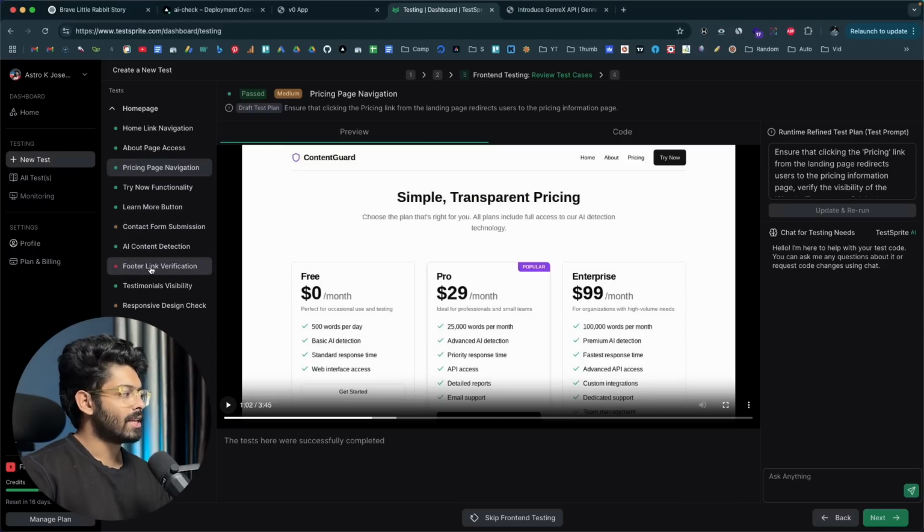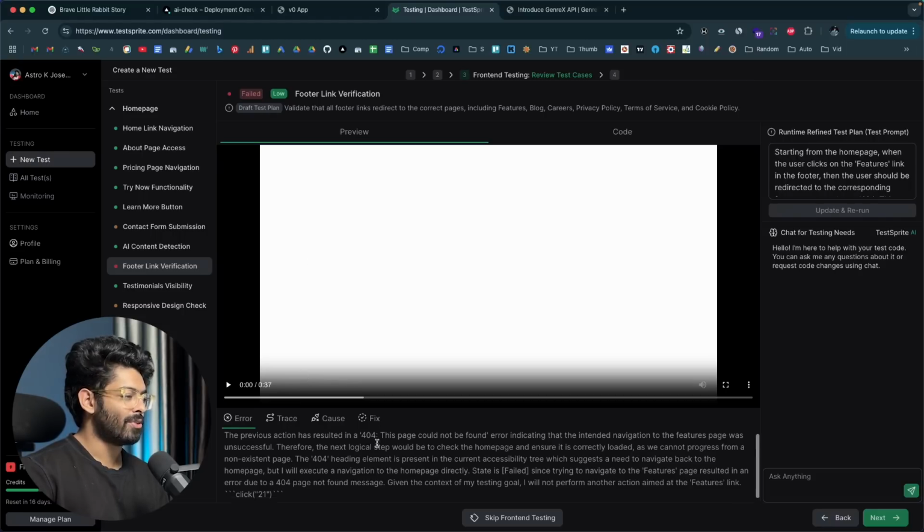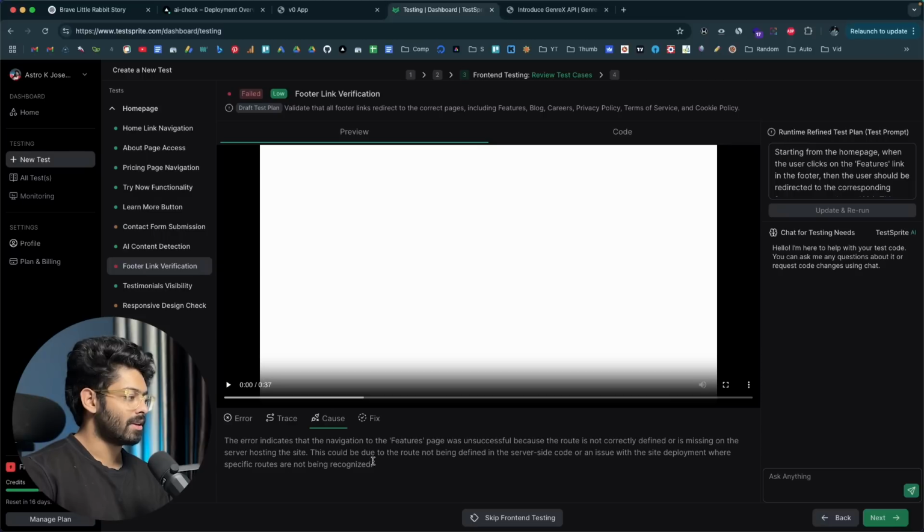And next up, as you can see in the footer link verification section, we have a red. So let's just go ahead and investigate why. So I'll click on that one. And it says the error is that, okay, it has resulted in a 404 error. Okay, so you can click on cause, indicates the navigation feature was successful because the route is not correctly defined.